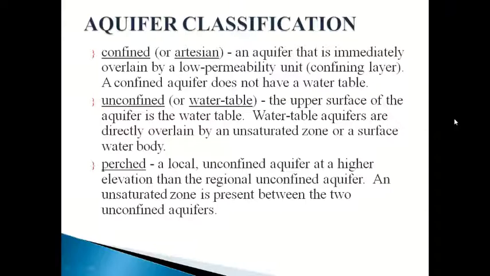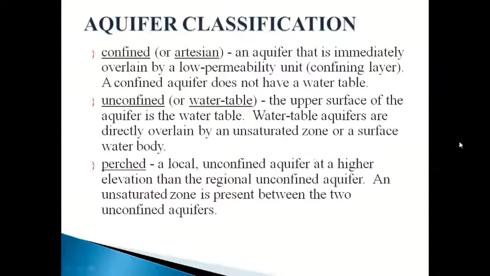A confined aquifer does not have a water table. With photographs I will explain what is confined and unconfined. Unconfined is the water table aquifer. This is directly connected to the upper surface of the ground. The upper surface of the aquifer is the water table, and water table aquifers are directly overlain by an unsaturated zone or a surface water body.